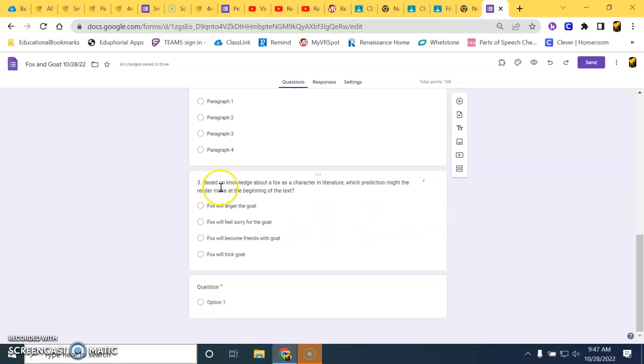Lastly, number 3, based on the knowledge about a fox as a character in literature, what predictions might the reader make at the beginning of the text? A, fox will anger the goat. B, fox will feel sorry for the goat. C, fox will become friends with the goat. Or D, fox will trick the goat.